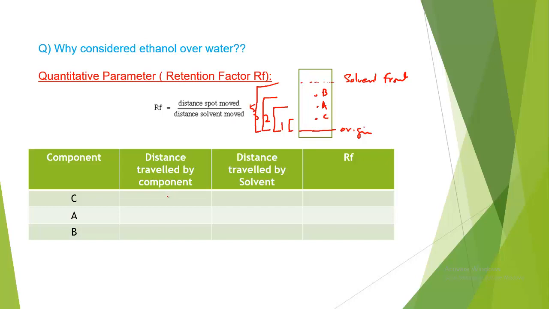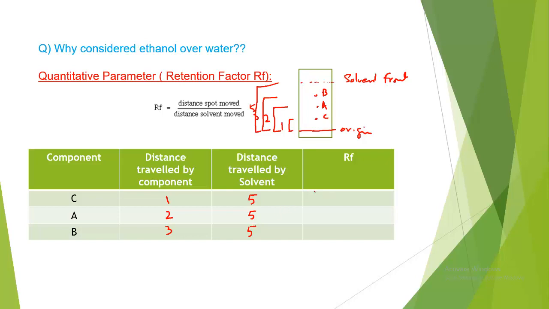What is the distance traveled by the component C? Yes, it's 1. And what about A? Yes, it's 2. Very good. And just guess about B. Come on. Yes, it's 3. Very nice. And what is the distance traveled by the solvent? Look at the figure. Yeah, this is 5. And what about A? Yes, again 5. That will be the same for all the components: 5, 5, 5.